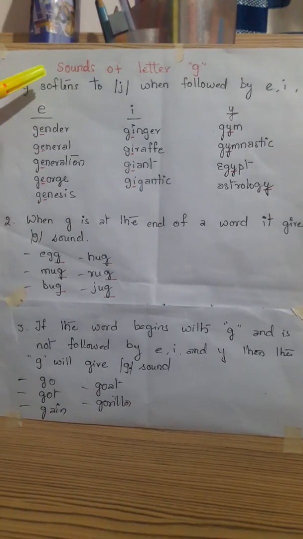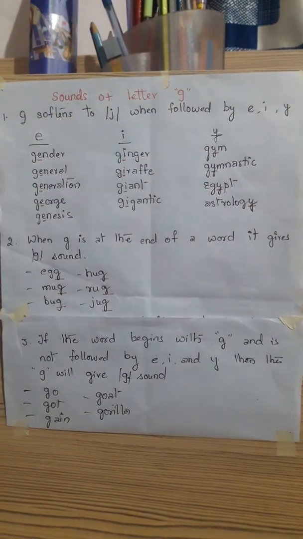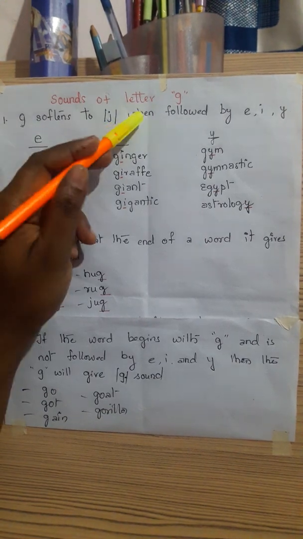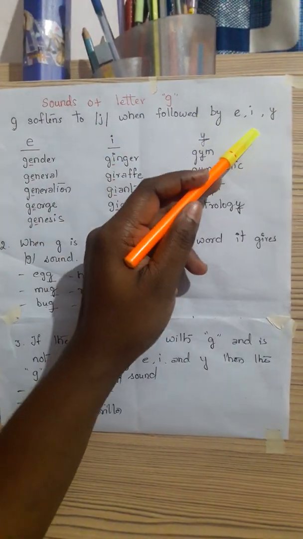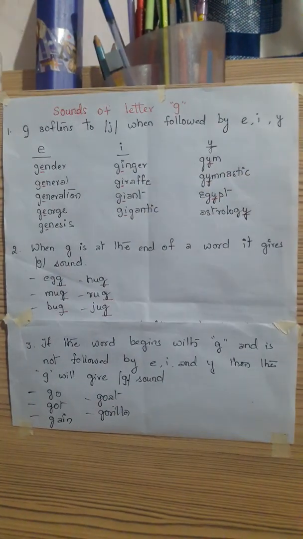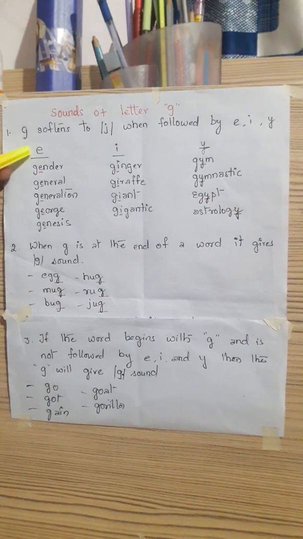And today I will teach you about the sounds of the alphabet G. So let's see the sounds of letter G. G softens to a J sound when followed by E, I and Y, same as in the case of letter C, if you remember my last class. Now let's see the first case.